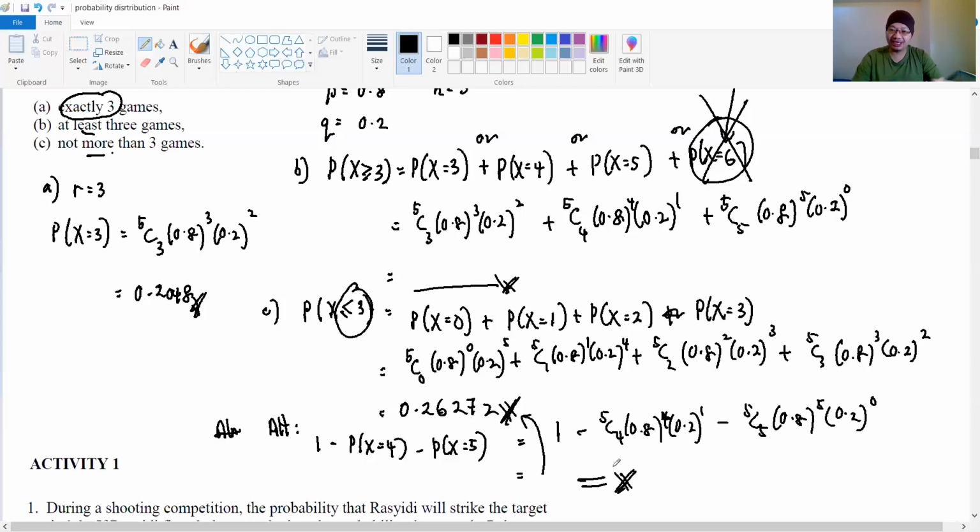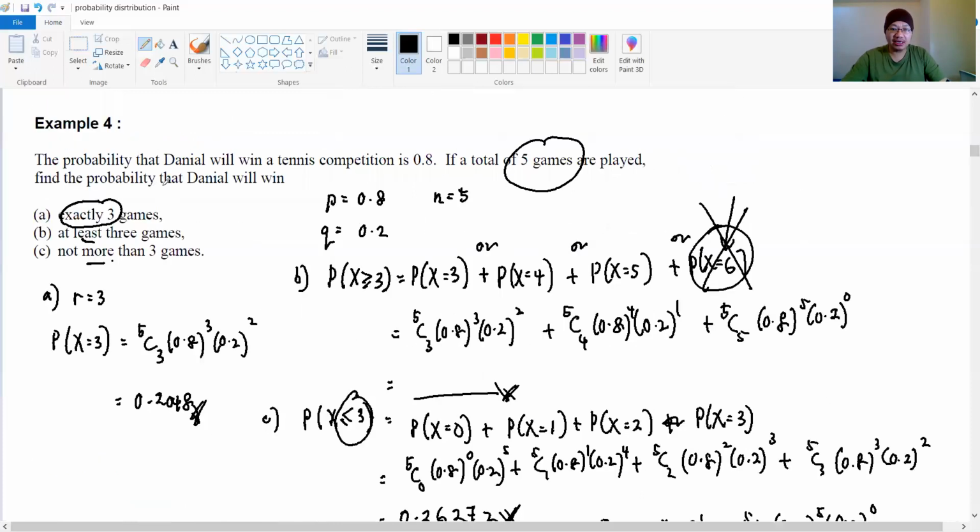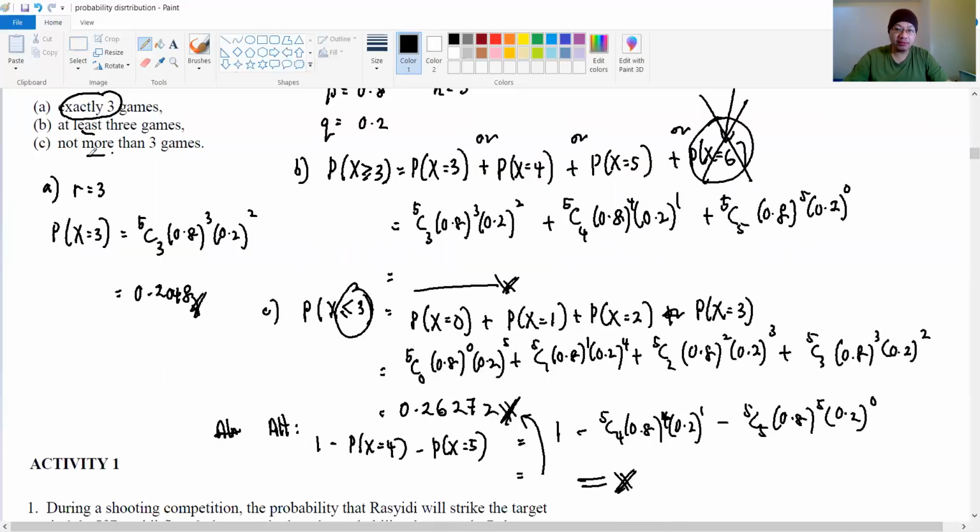Okay, you guys try this one. Please try. Why is this one very important? Why do we need to think of the alternative way? Because let's say the total games played is 100 games, and I want to find the probability that he wins not more than 98 games.